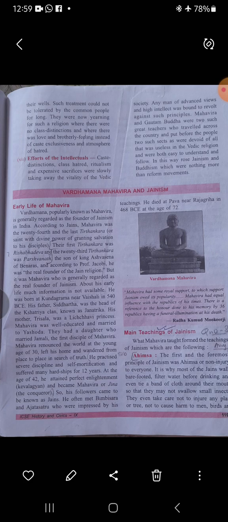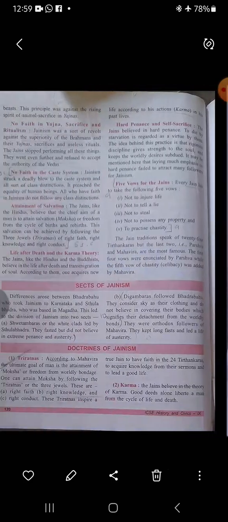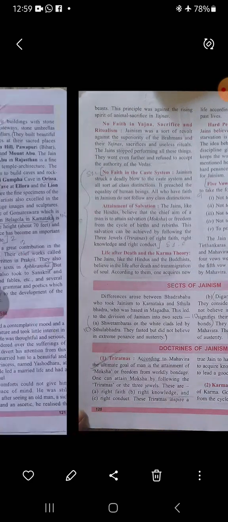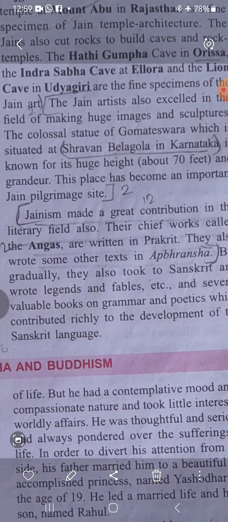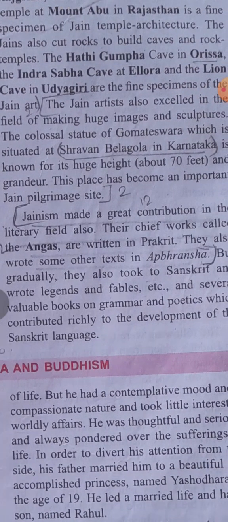Before we begin with Jainism, the main source of Jainism was the Angas. Angas are the religious texts, as you can see over here. These portions which I am discussing, only those portions you will have to study.